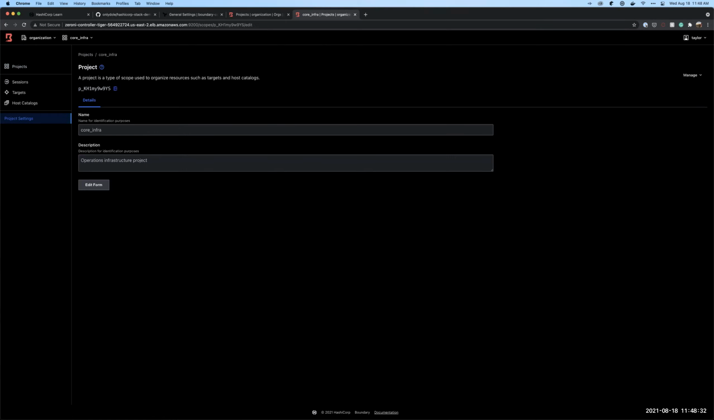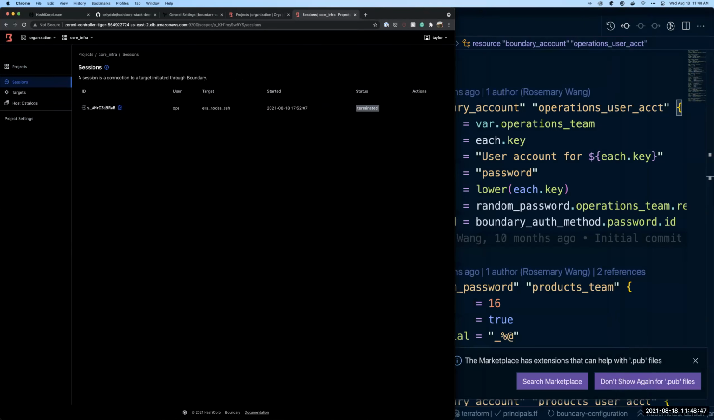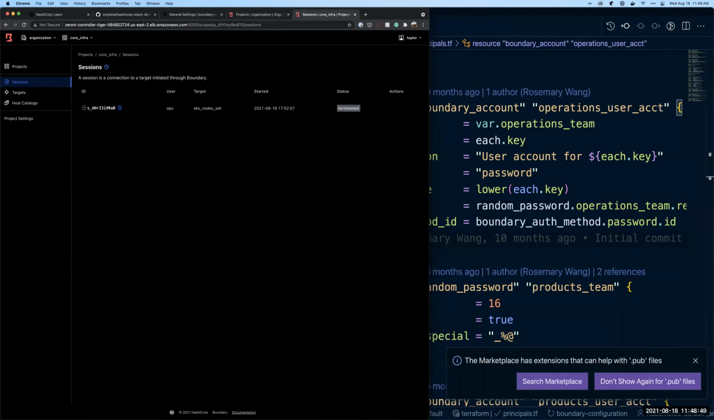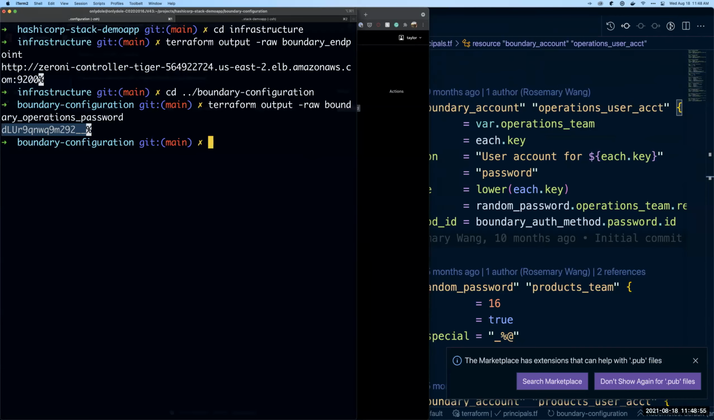So right here, I'm going to go into this core infra, and now you'll see the context has changed. I'm going to go to sessions here. We can see when I was testing this before, just earlier today, the status is terminated, and that's good. It's good to know that no one's logged into our critical infrastructure that we're running here. So let's go ahead and actually log into this right now.